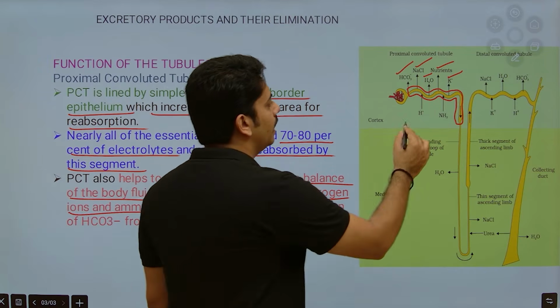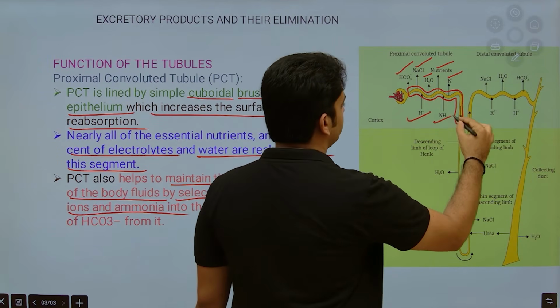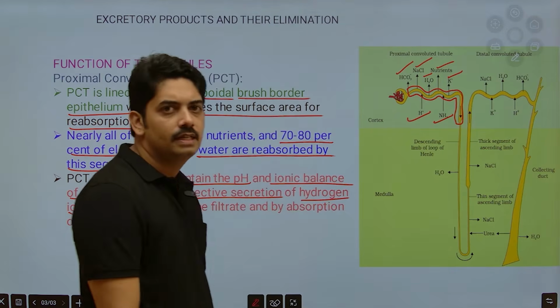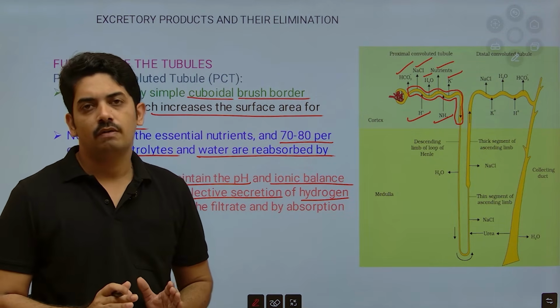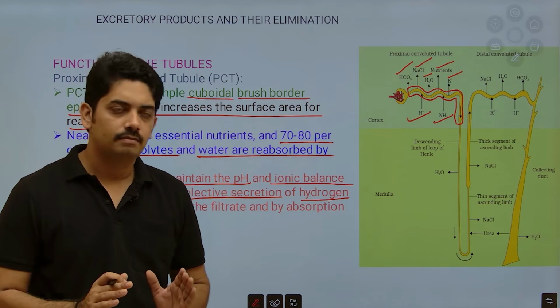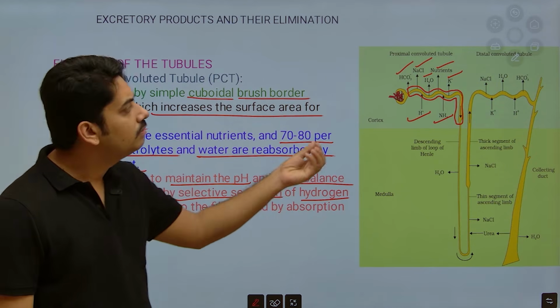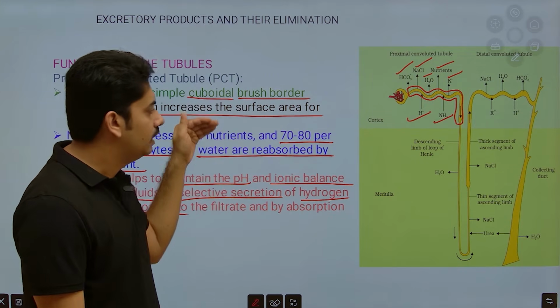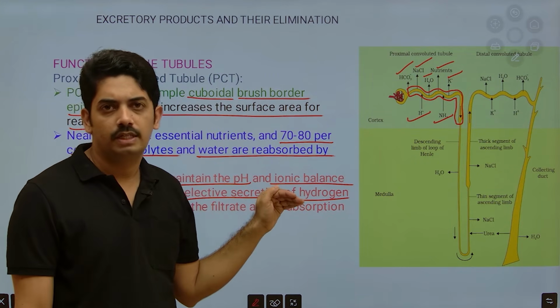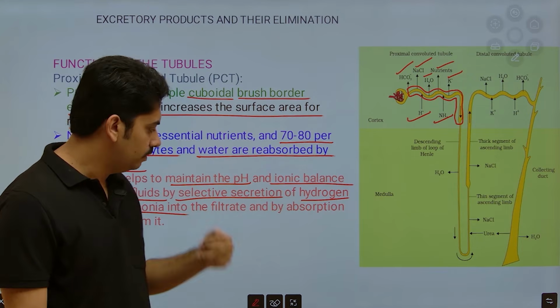Here you can see hydrogen ions and ammonia are secreted, which mainly helps in maintenance of ionic balance in the blood. So just by looking at this diagram, you can explain the whole concept related to functions of the tubule.